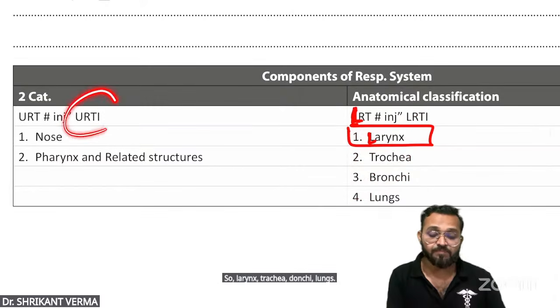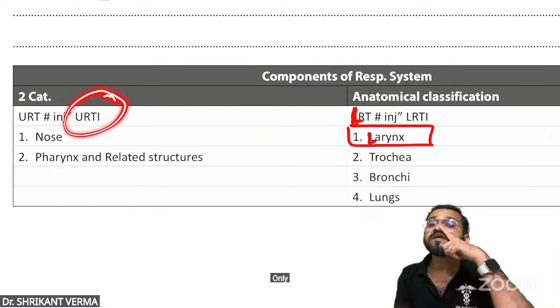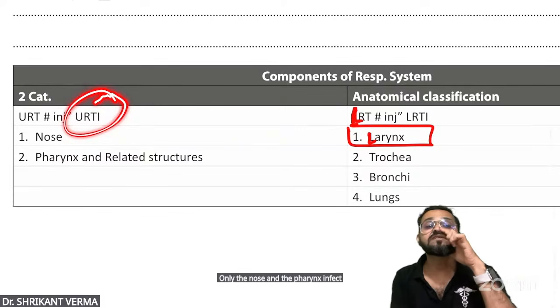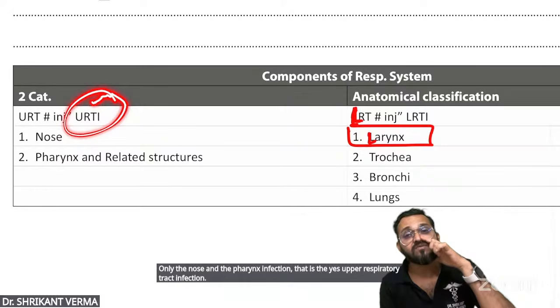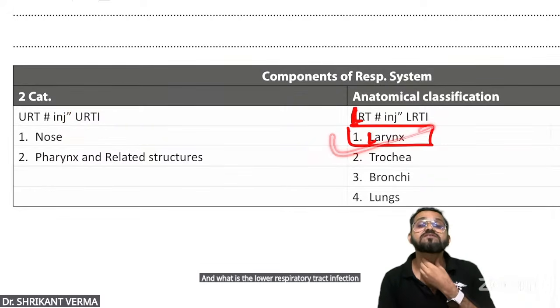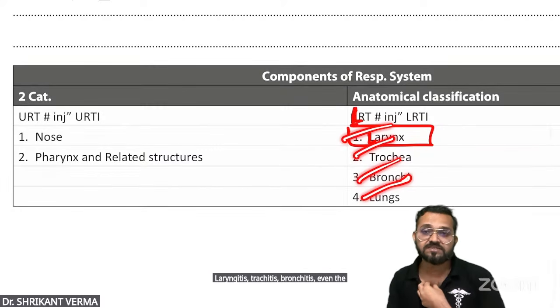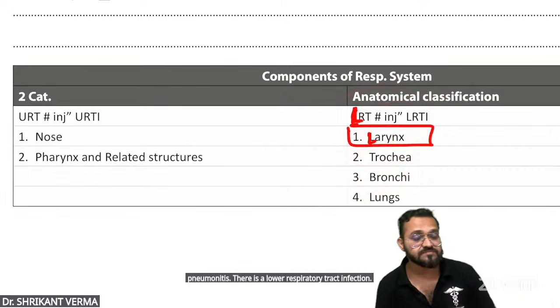Are you getting? Upper respiratory tract infection is only the nose and the pharynx infection. And what is lower respiratory tract infection? From the larynx: laryngitis, tracheitis, bronchitis, even pneumonitis. That is a lower respiratory tract infection. Is it okay?